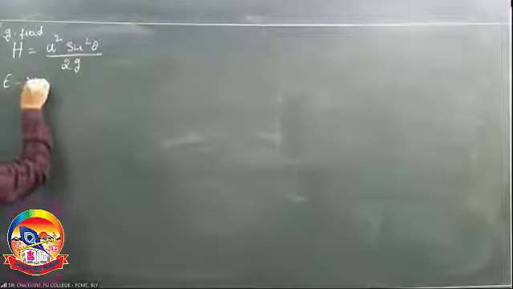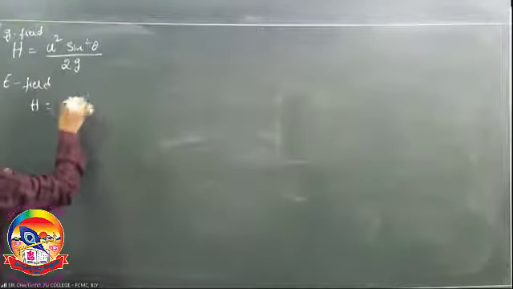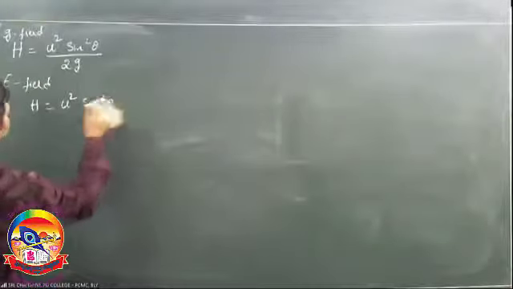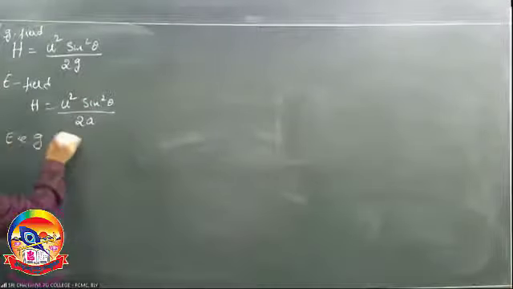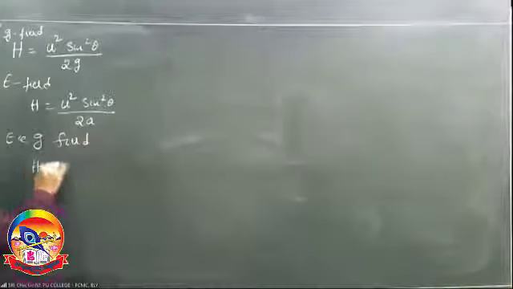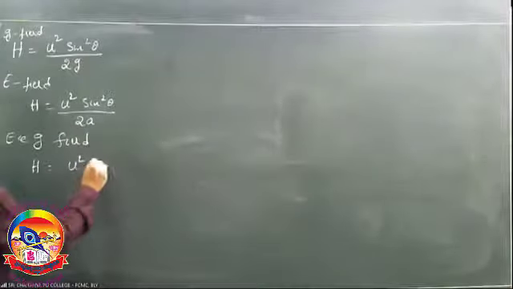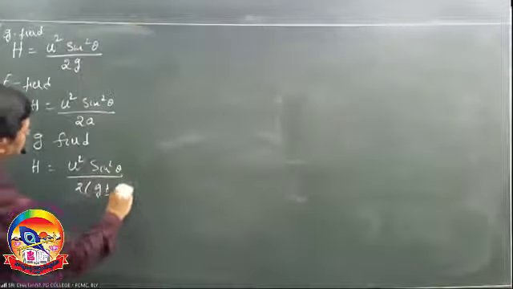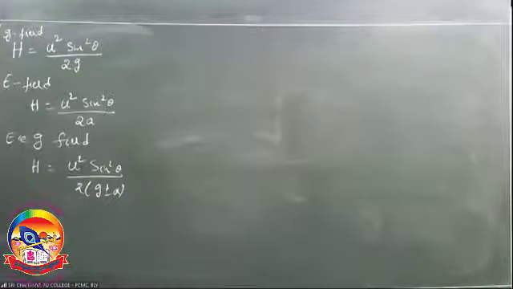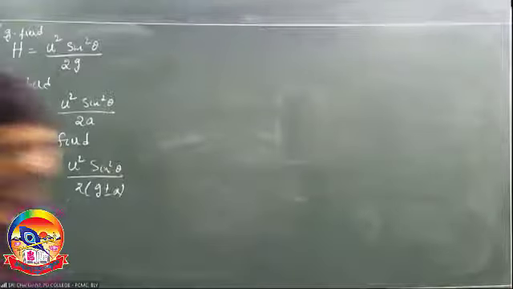With e field, h is u square sin square theta by 2a, and with e and g field, h is u square sin square theta by 2g plus or minus a. If they are correct, okay. If not, correct it. Thank you.